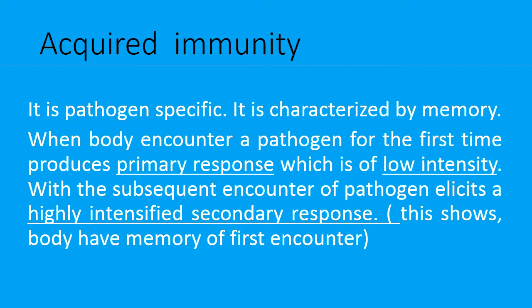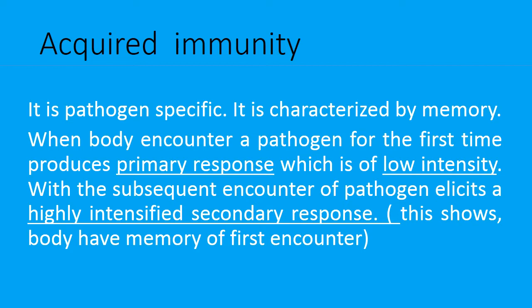The best example is, if an unknown person visits your house for the first time, for better communication you require time. But if the same person visits your house once again a few years later, you recall him and you communicate better than before. So in this example you can see the primary response took lots of time, but the secondary response needs less time. In the same way, acquired immunity works in our body.